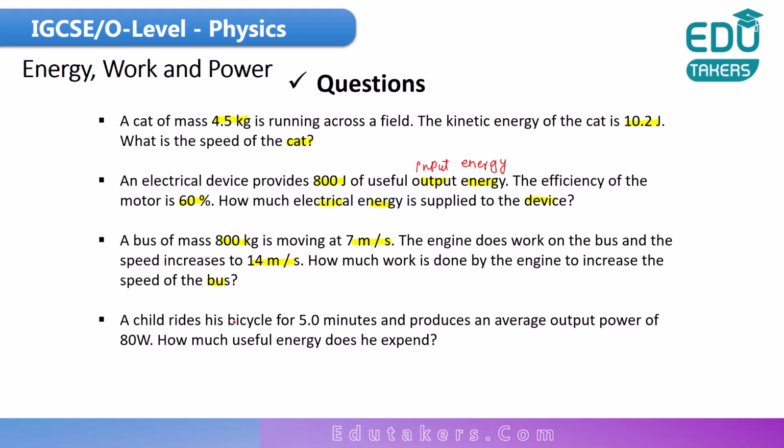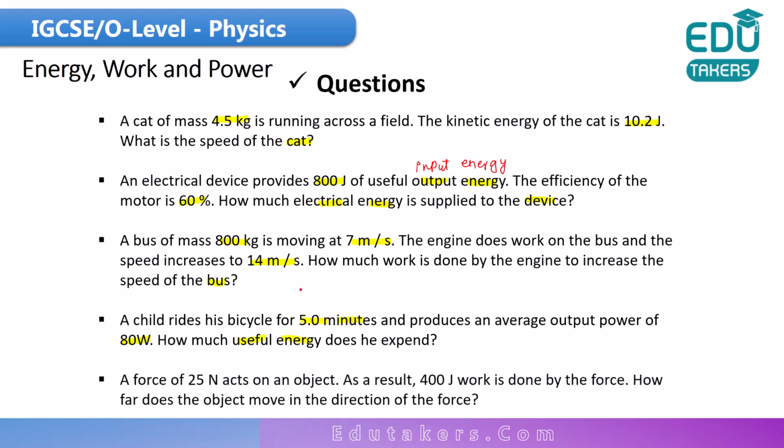A child rides his bicycle for 5.0 seconds and produces an average output power of 80 watt. How much useful energy does he expend? So basically you have to calculate here the useful energy. A force of 25 Newton acts on an object. As a result, 400 joule of work is done by the force. How far does the object move in the direction of the force? So how far the object can move means that you have to calculate here the distance.